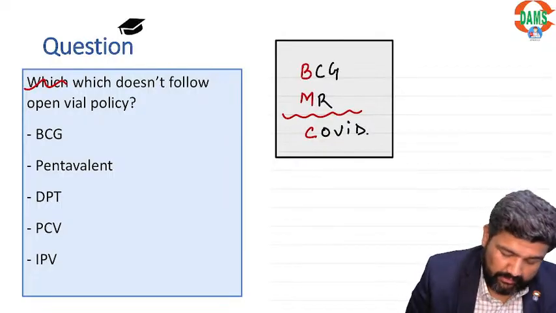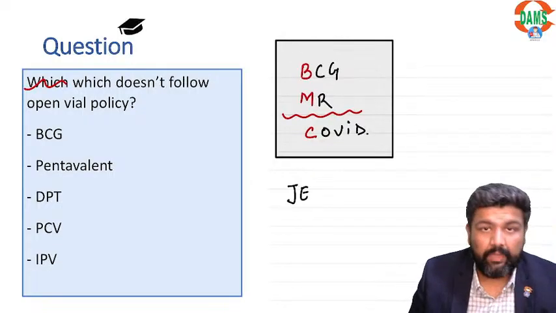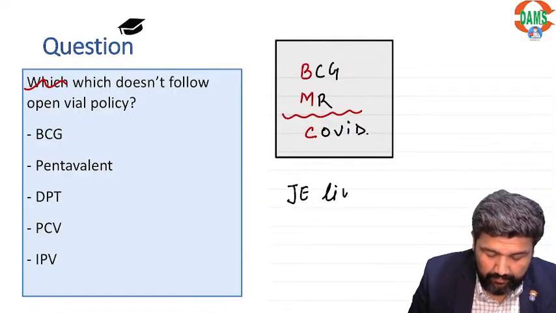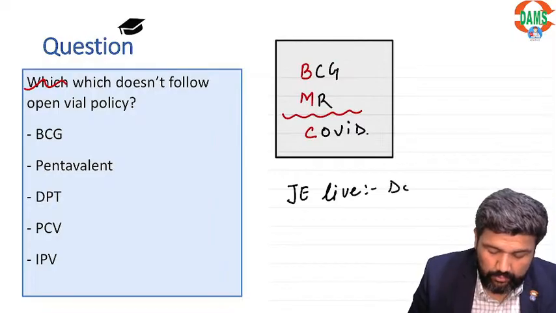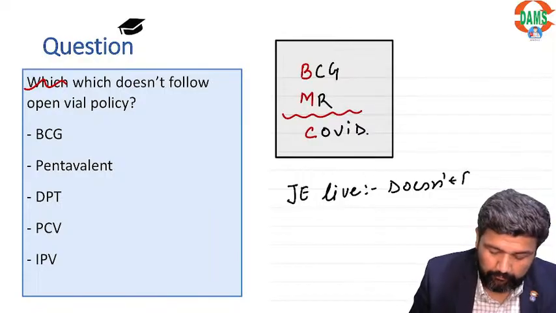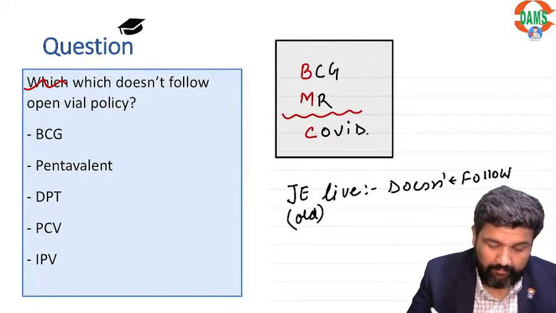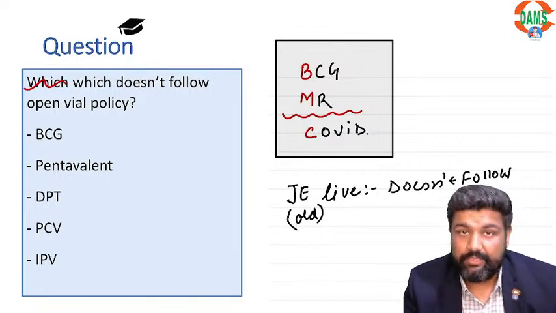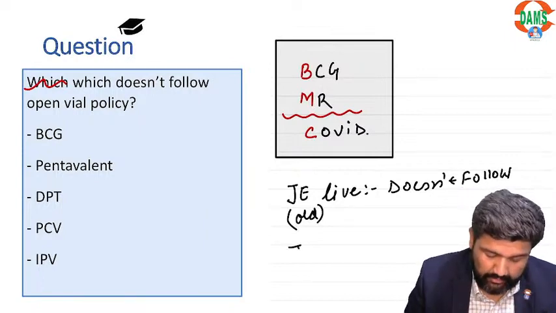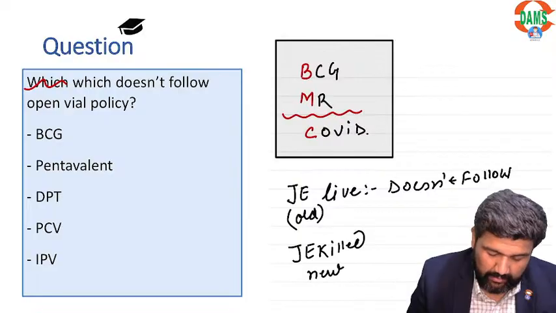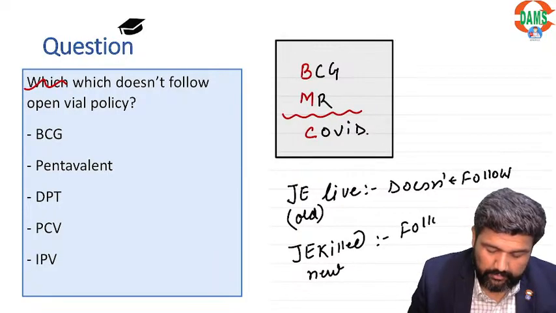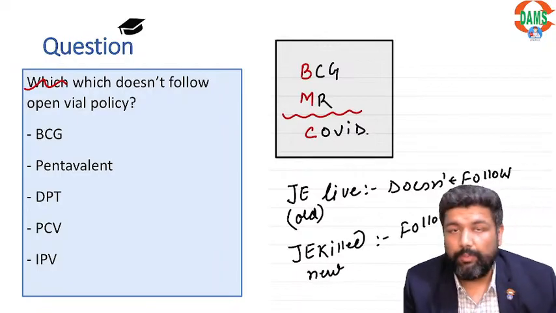Now many students ask, what about JE live? It does not follow. JE live is an old vaccine under the national immunization schedule. But JE killed, which is a new vaccine, follows the open vial policy.